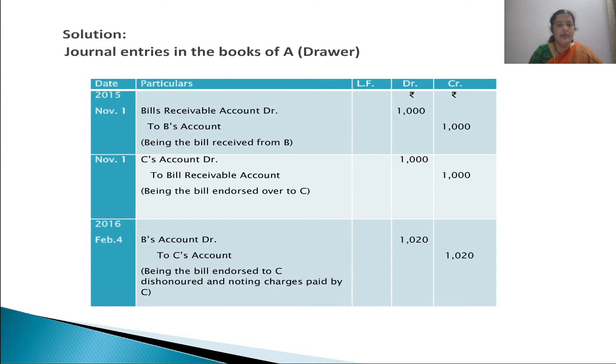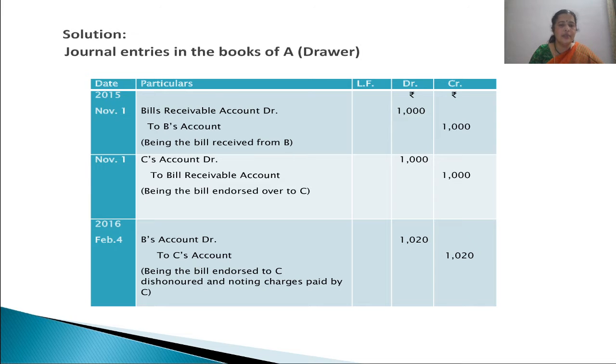So as usual, first we will pass entries in the books of the drawer. The date of the transaction in the books of the drawer, bills receivable account debited to B's account. This is the usual entry when we are receiving the bill which is duly accepted from B, that is the drawee. So bills receivable is coming in, and B is personal account, credit the giver of the benefit, and here B is giving us the acceptance.